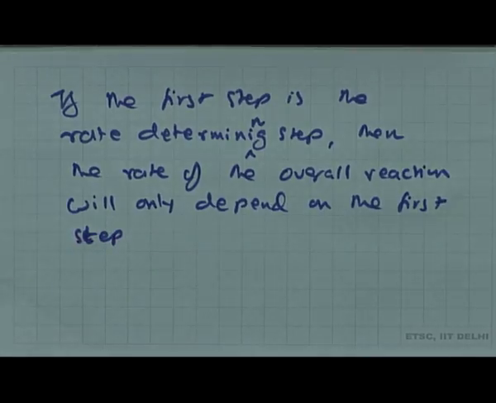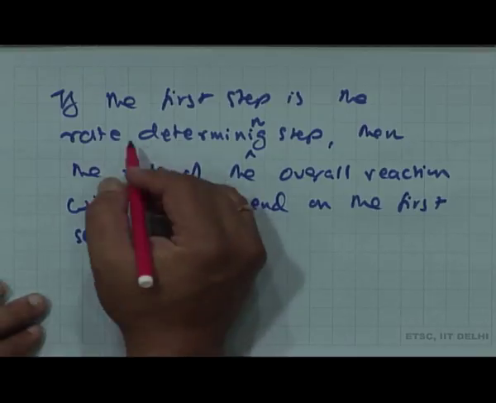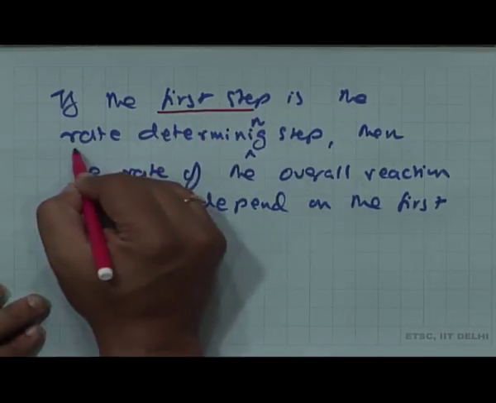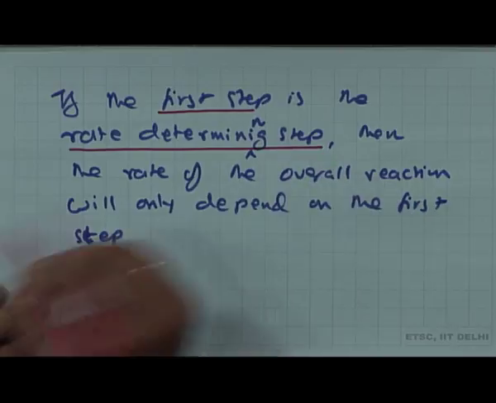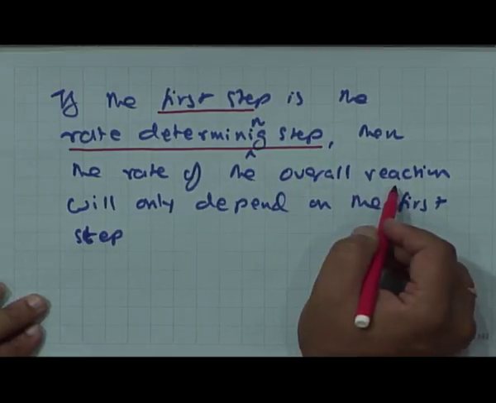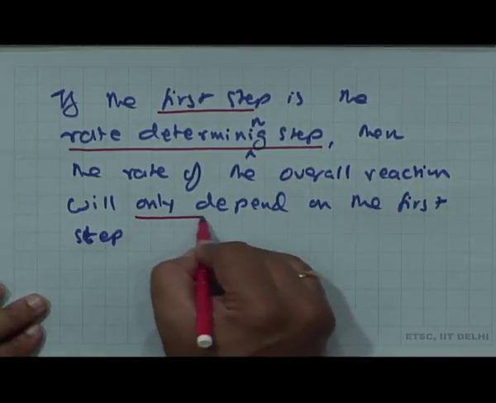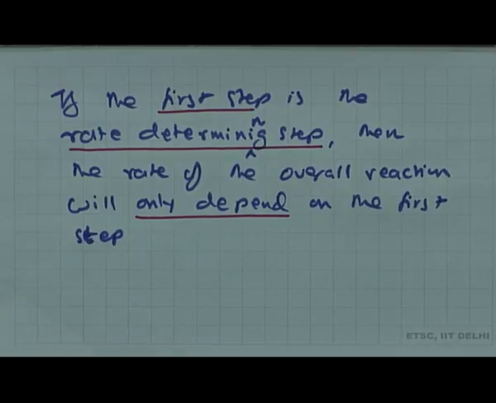So, that is important. If the first step is the rate determining step, okay, then the rate of reaction will only depend on the first step. The other 2 steps in this case, no matter how fast they are, will not matter at all.